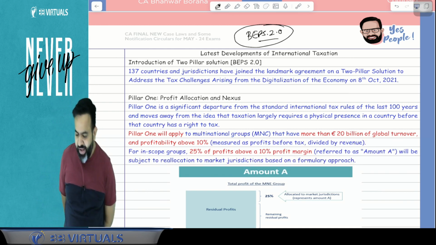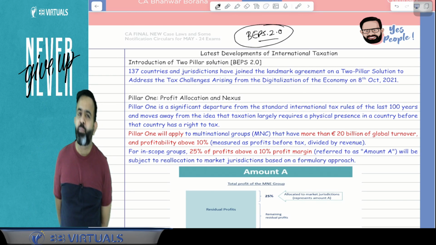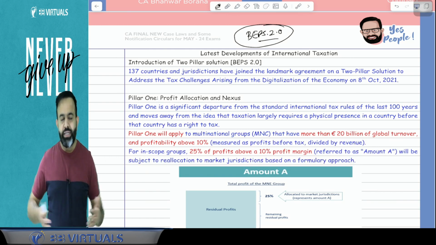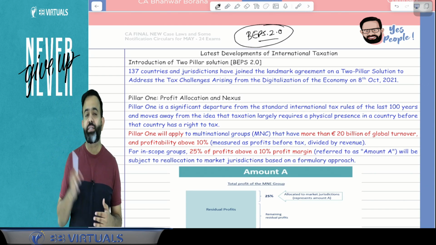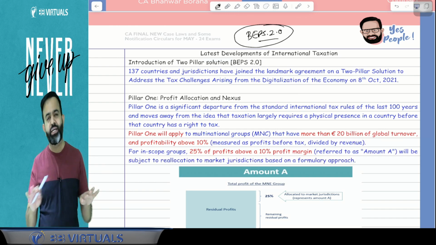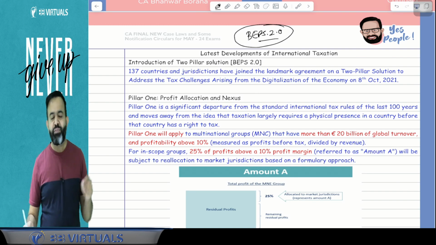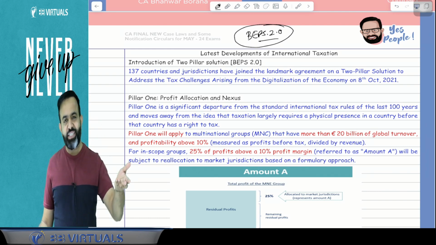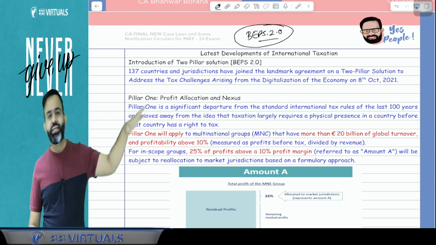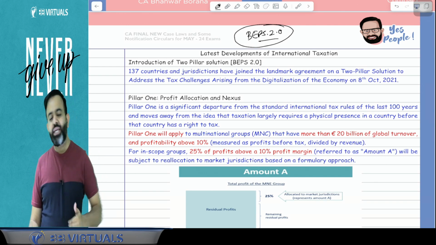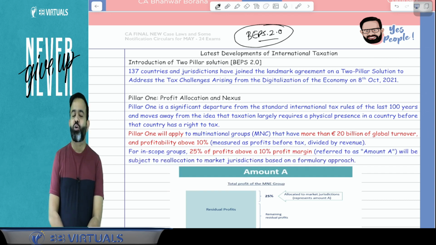There were 15 plans. Now guys, after BEPS 1.0, there were various companies that used to evade the tax. They used to shift the profit to the country where the tax rate is very low, or you can say tax haven countries, and overall their tax burden is very less. Now there are various companies doing business digitally, for example Facebook, Google, Twitter and all. They are earning income from various countries in the world, but they are not paying the tax in those countries. So just to mitigate that defect, they have introduced one concept called BEPS 2.0.